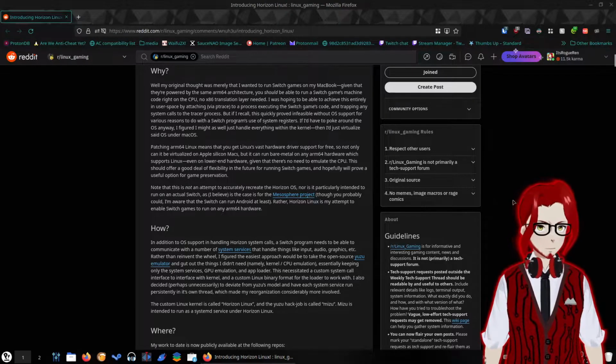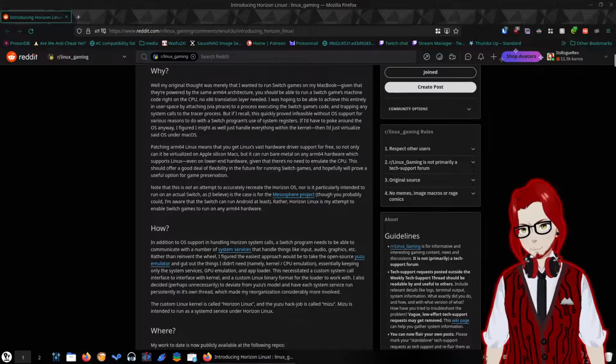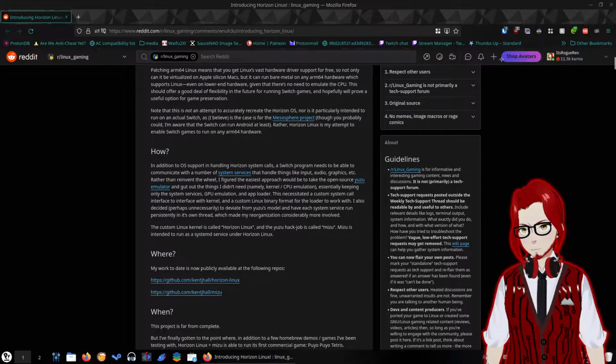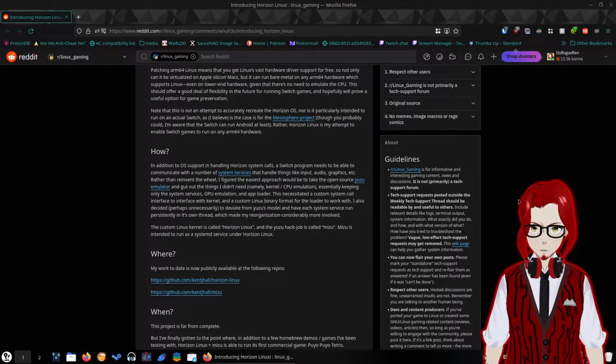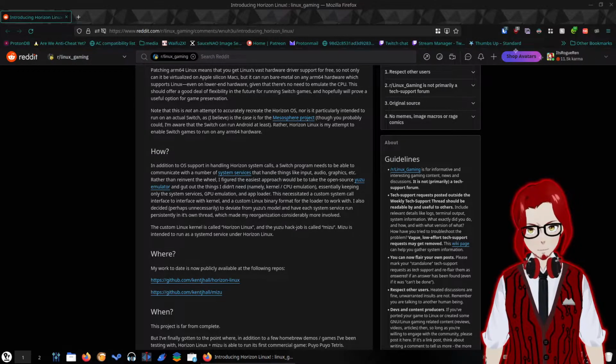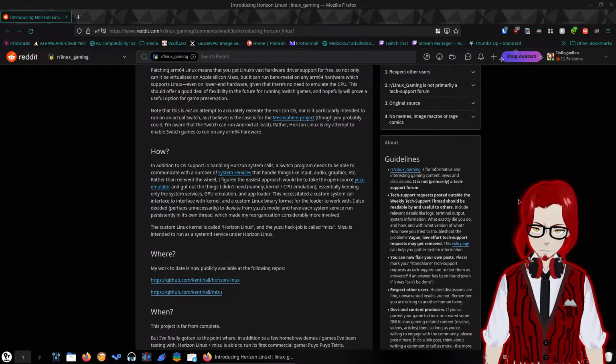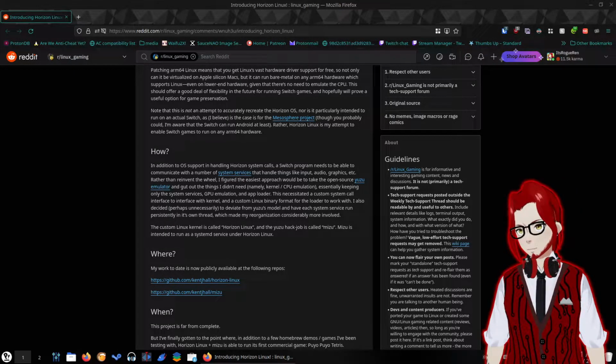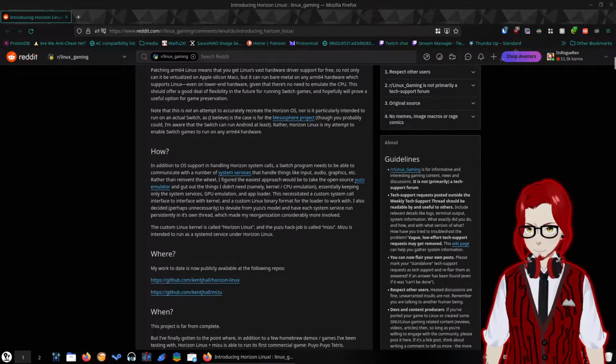Given that there's no need to emulate the CPU, this should offer a good deal of flexibility in the future for running Switch games, and hopefully will provide useful options for game preservation. Note that this is not an attempt to accurately recreate the Horizon OS, nor is it particularly intended to run on an actual Switch, as I believe is the case for the Mesosphere project. I've never heard of that either. Maybe I'll make a video about that at some point. Though you probably could, as I'm aware that the Switch can run Android at least. Rather, Horizon Linux is my attempt to enable Switch games to run on any ARM64 hardware.